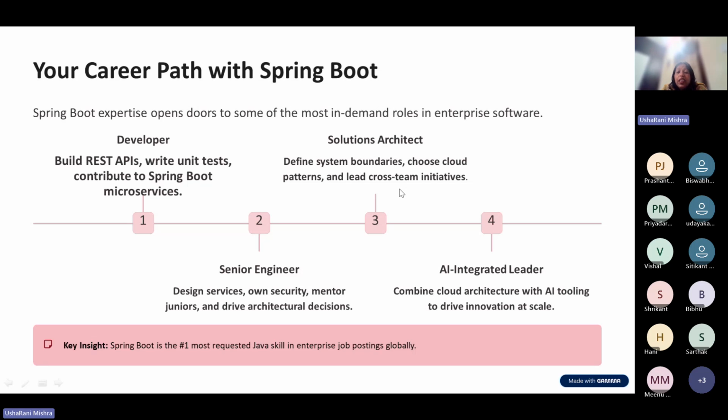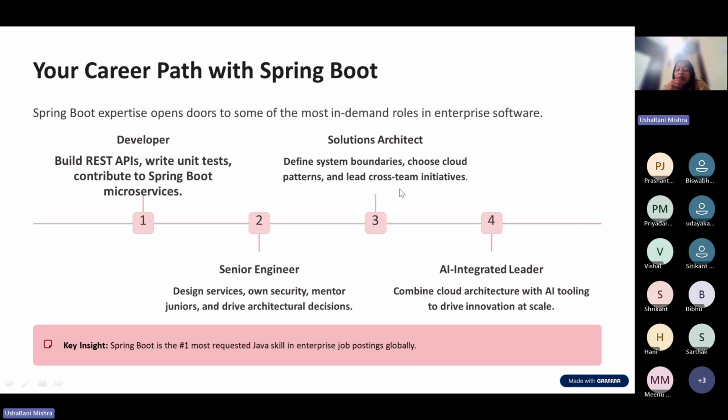Okay, and each service, if they are having this many instances, then my peak request can be served. Okay, peak time request can be served. Then which cloud pattern I should choose, or if this is a cross-team initiative. This is what the solution architect does, which one can do after some 10 or 15 years. So this is a career path. The third stage and the fourth stage is actually AI integration.